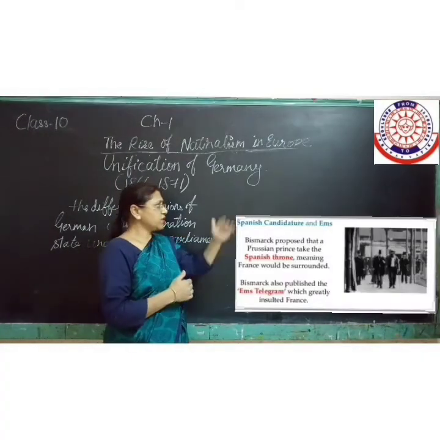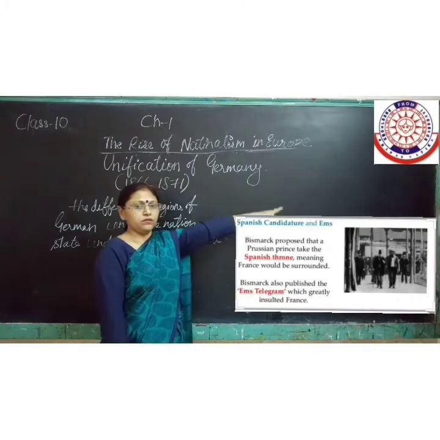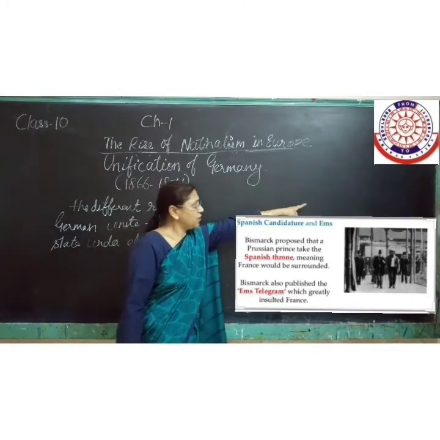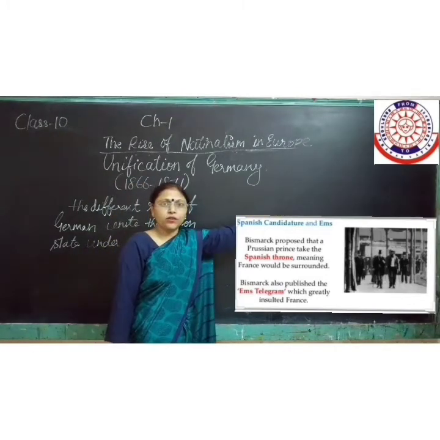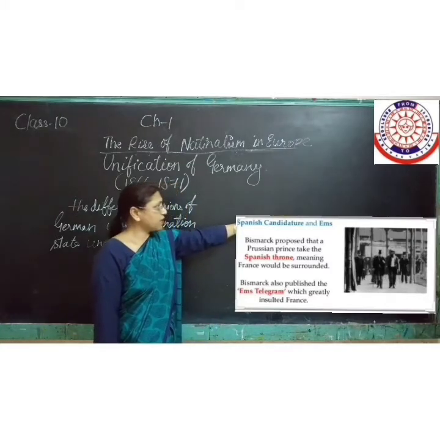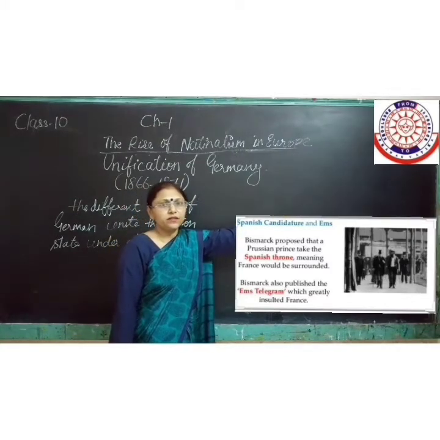You can very well see from the point that Bismarck proposed that the Prussian prince would capture the Spanish throne. It clearly depicts that France would be surrounded.